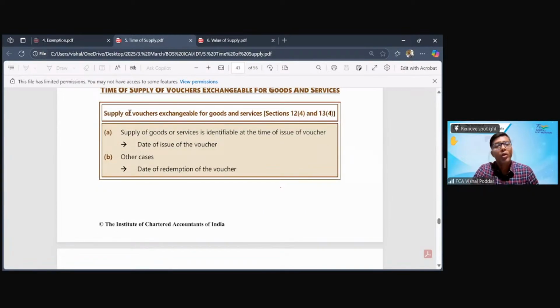Next, when you are supplying goods or service through vouchers. Now, what are these vouchers? These vouchers are like, I want to gift you something, but I don't know what you will like. So what I do is I go to Westside, and over there, let us say my budget is 2000 for gifting you. I will go to Westside. I'll say, okay, I'm paying you 2000. You give me your Westside coupon or Westside voucher. Now what will happen? I'll come and give you that Westside coupon or voucher, which is of 2000. So I said, see, this is my gift to you. I have not purchased anything, but you go and buy whatever you want of your taste, of your preference.